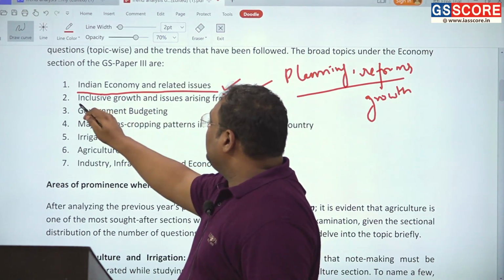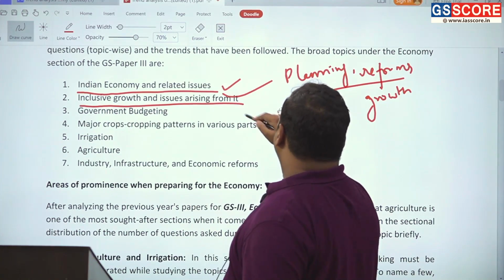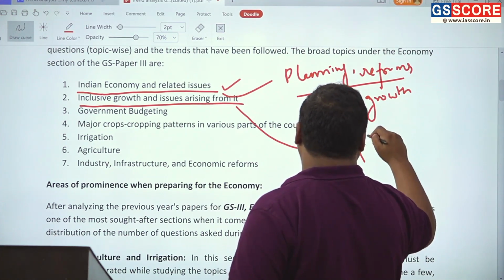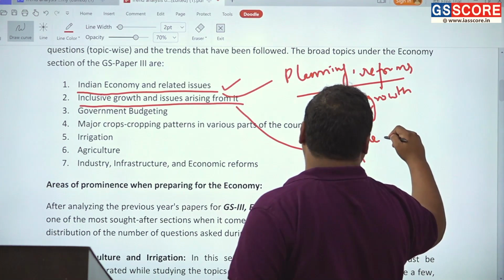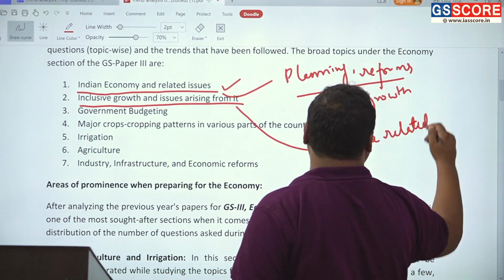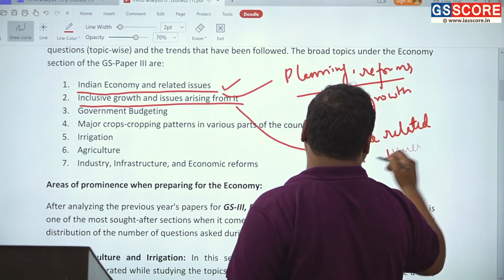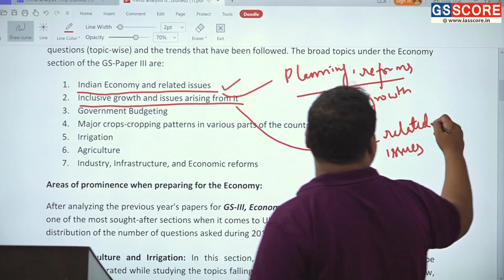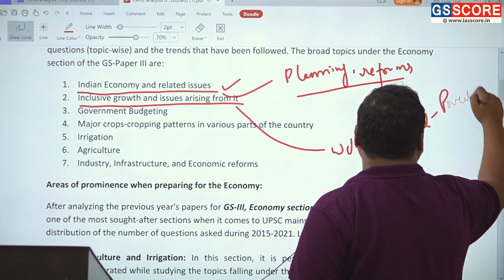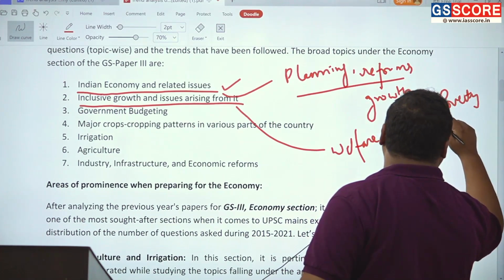Then another area is inclusive growth and issues arising from it. So, welfare related issues. In this we have questions on poverty and questions on inequality.